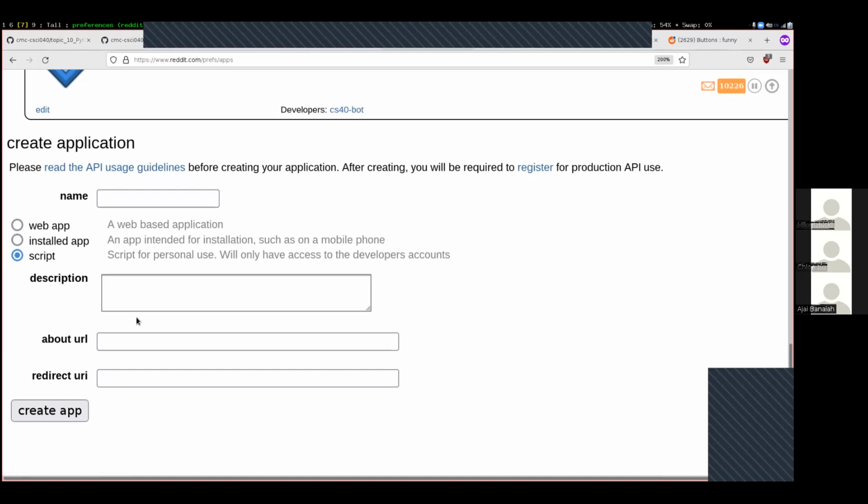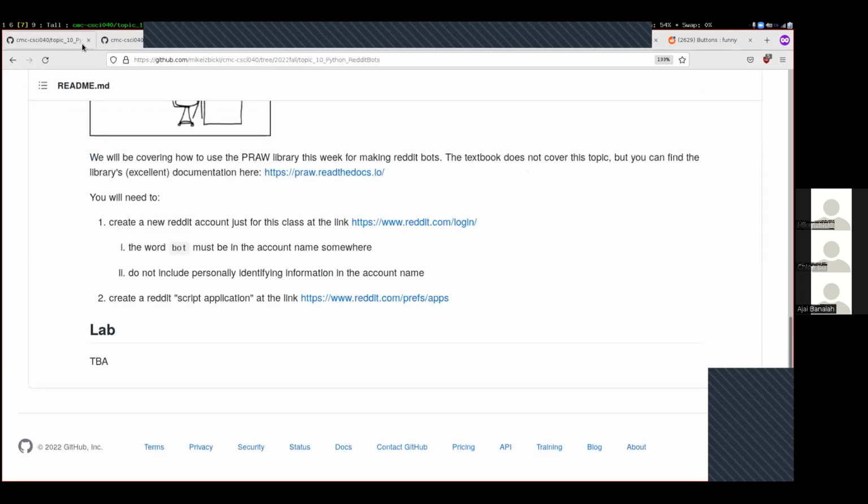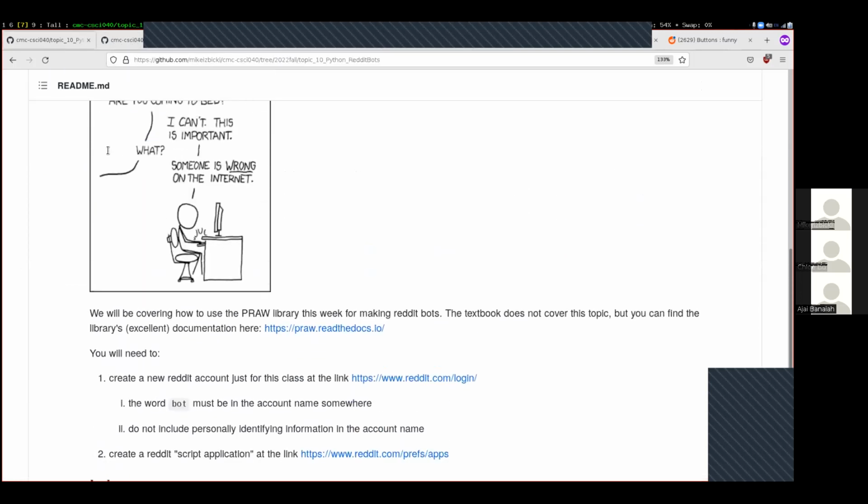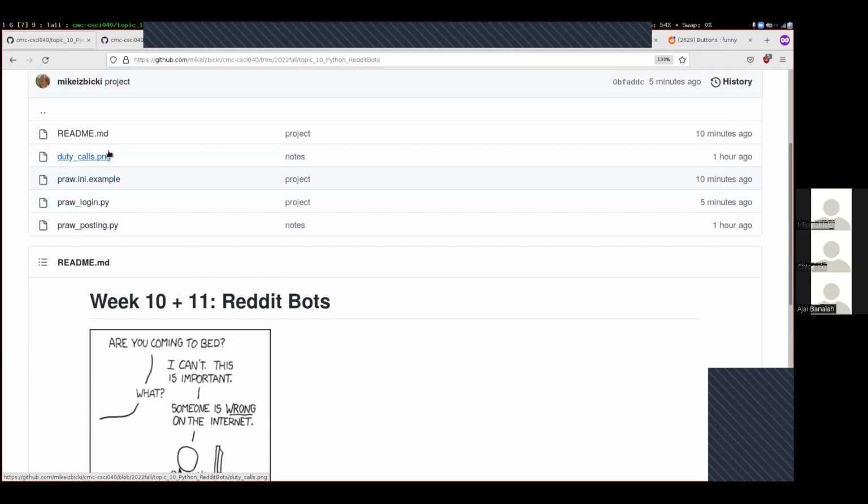So while you're all doing this, back over here on the topic 10 folder, there's a couple of files that we'll be using today. In particular, these 3 files right here: the pra.ini.example, the pralogin.py, and we may or may not get to this one today, but definitely by Wednesday, pra-posting.